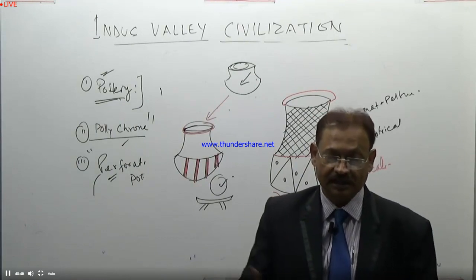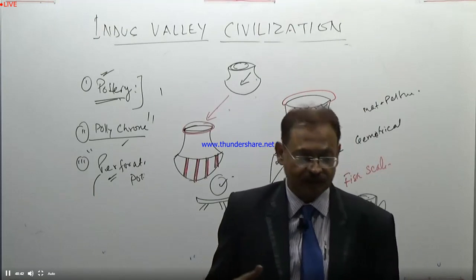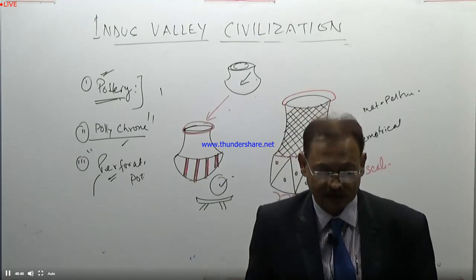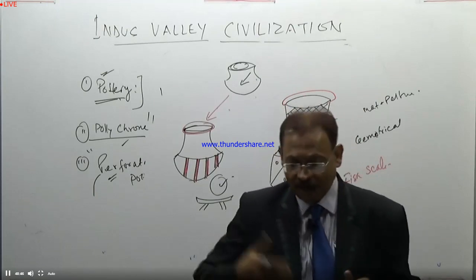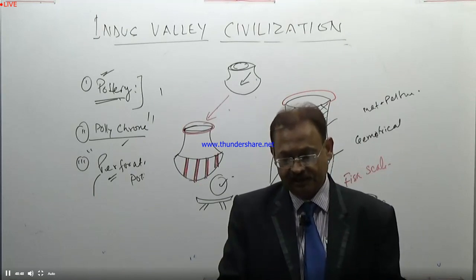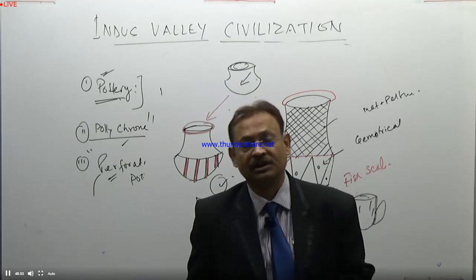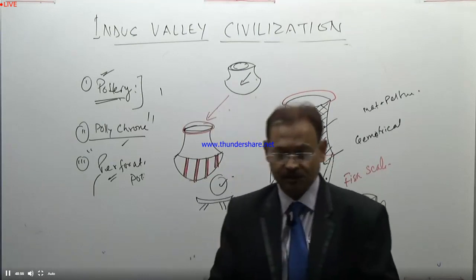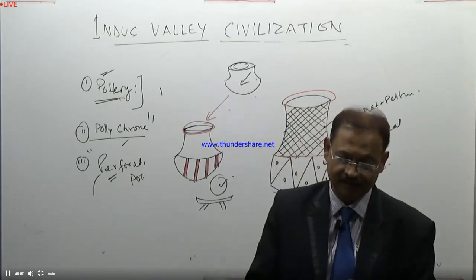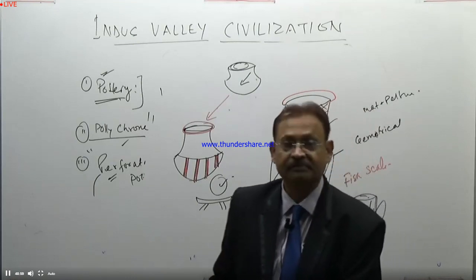Red color, green color, white color were the main prominent colors of this period too. After that, we can switch over to another important craft development during the Indus Valley civilization: beads and ornaments.